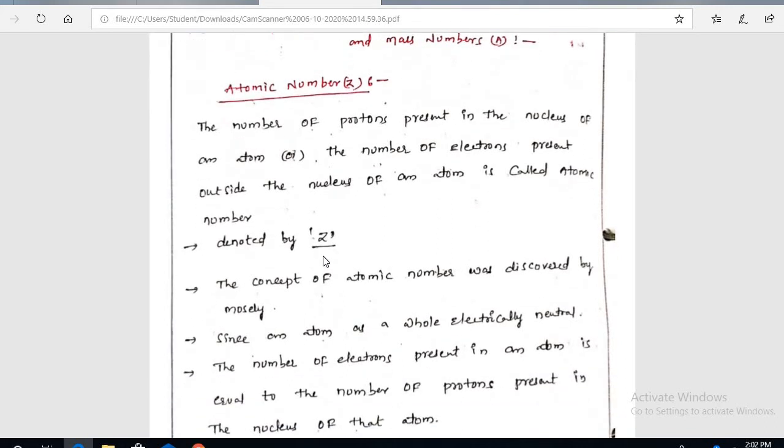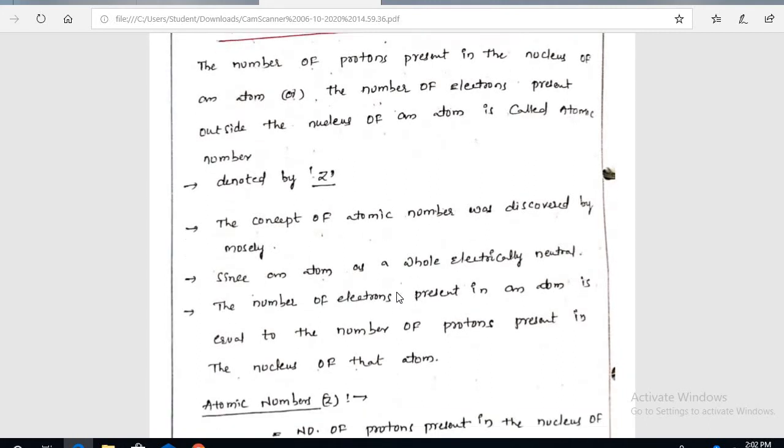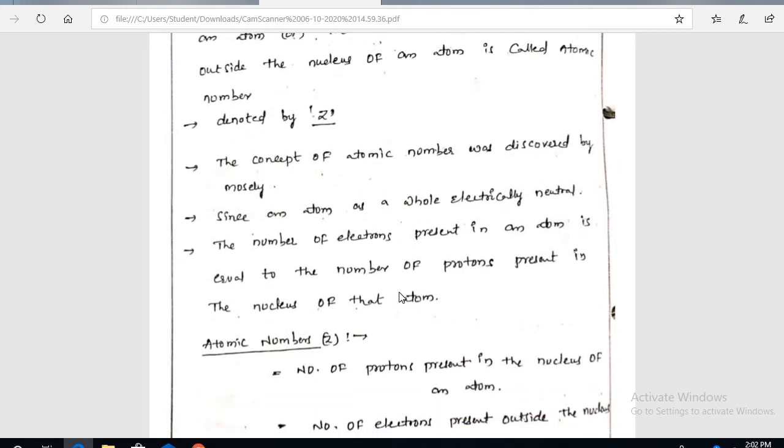For example, hydrogen is 1, helium is 2, oxygen is 8. Atomic number is denoted by Z. The concept of atomic number was discovered by Moseley.